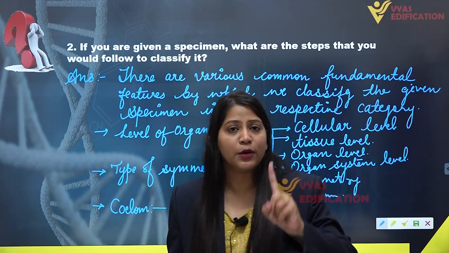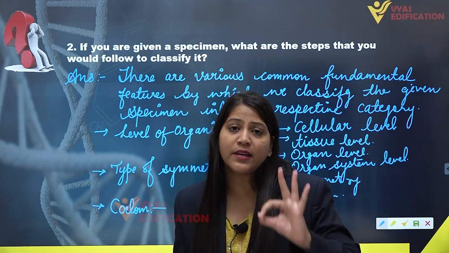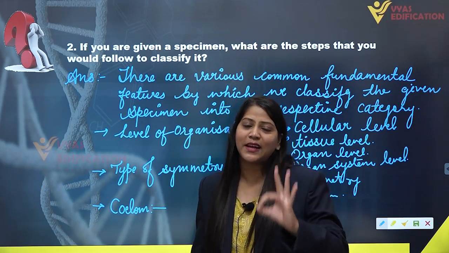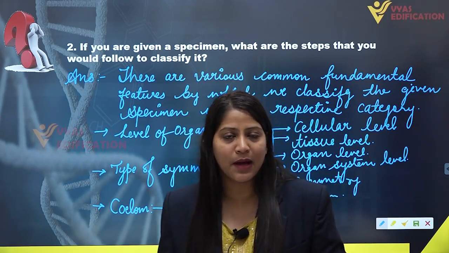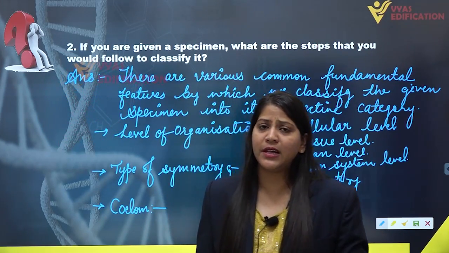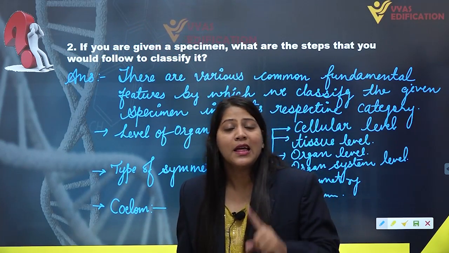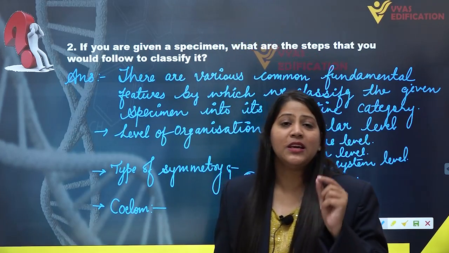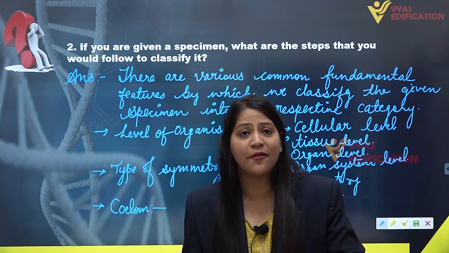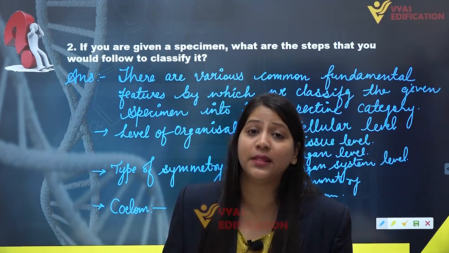That cavity is filled with the fluid and is known as coelomic cavity, and any animal having that cavity is known as coelomate animal. If any animal is having a cavity but the cavity is not lined by mesoderm, then the cavity is said to be pseudocoelomic cavity, and the animal having pseudocoelomic cavity is known as pseudocoelomate, as in Aschelminthes.